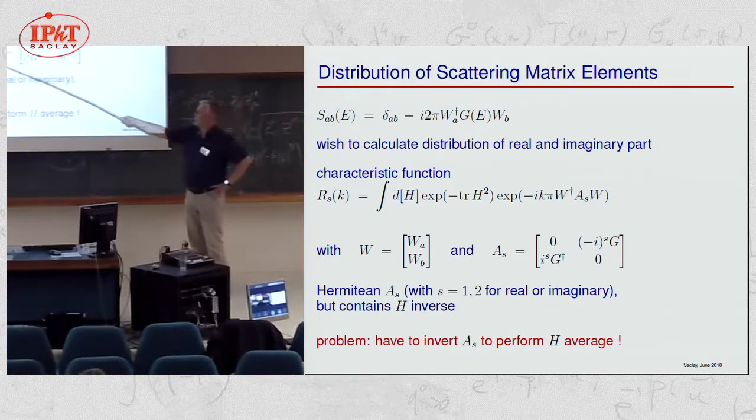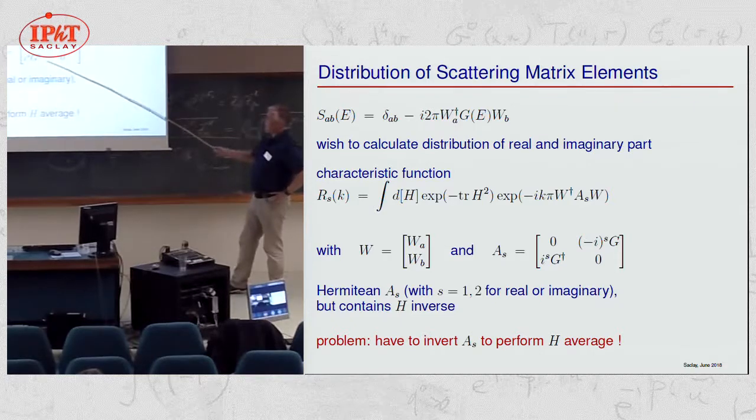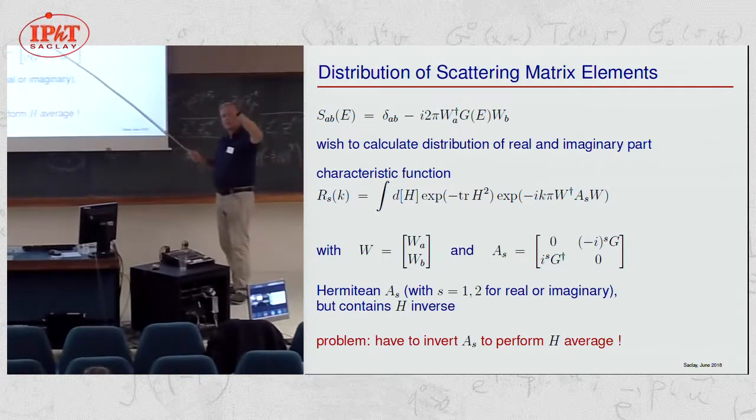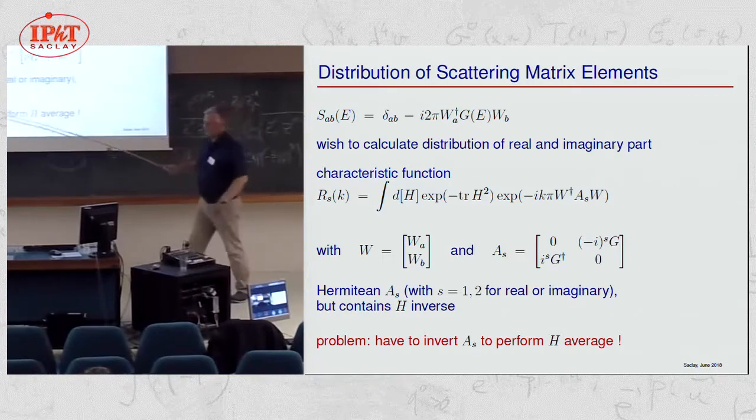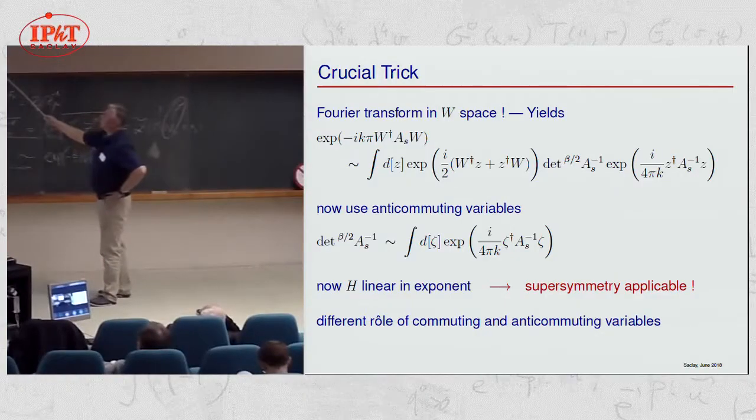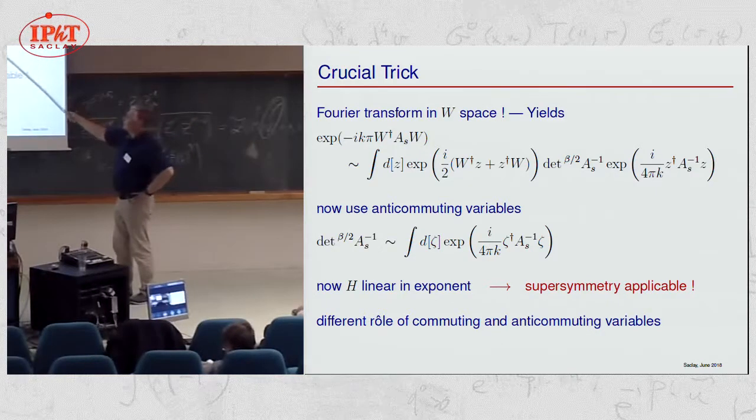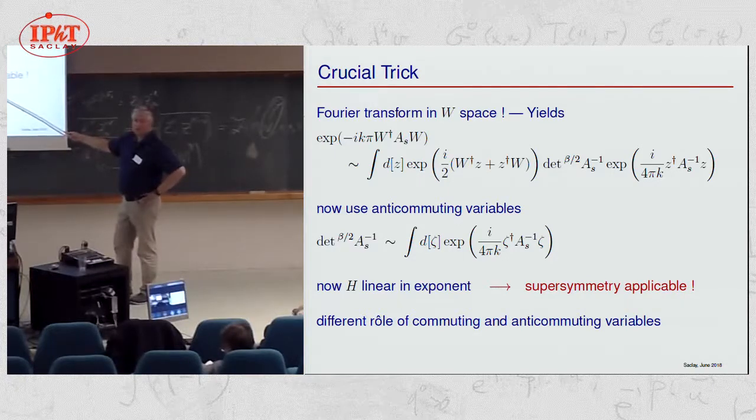W here combines these two coupling vectors, and A_S combines the resolvent and its adjoint to form a Hermitian matrix, which is quite important. Now the trouble is that G contains the random matrix we want to average over inverse. So we cannot do this integral. But we can apply yet another trick. We can do a Fourier transform in the space of the W's. And then we are left with this term here in which the random matrices, because A_S is inverted, appear linearly. The price we pay is this determinant here, but this we can open up with anti-commuting variables.